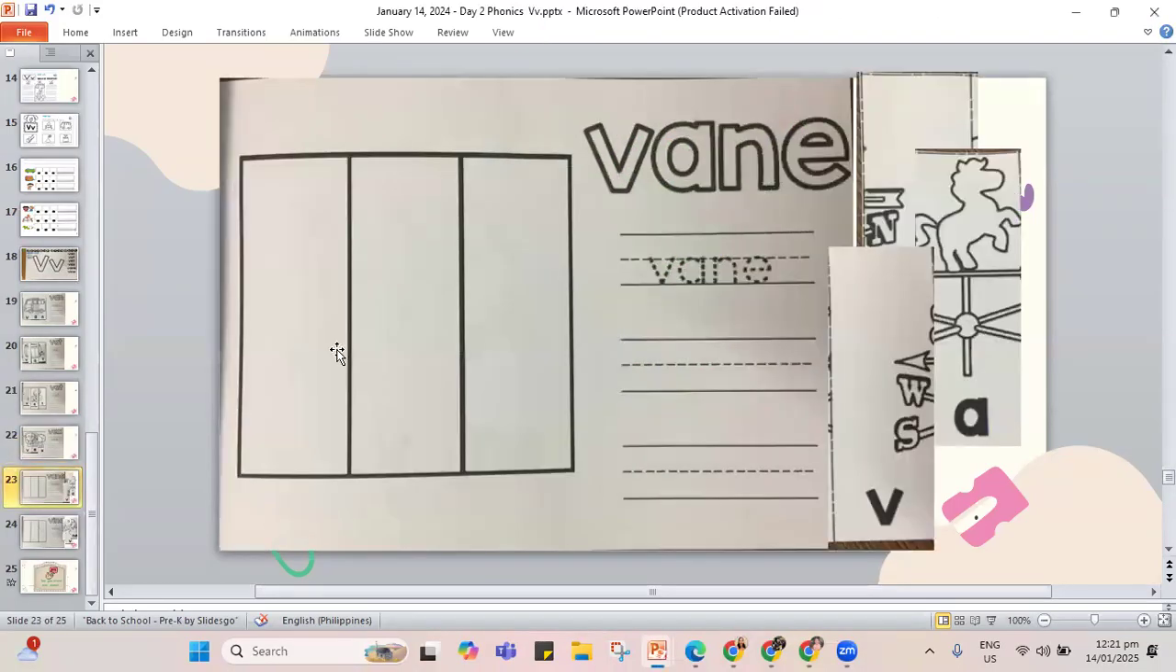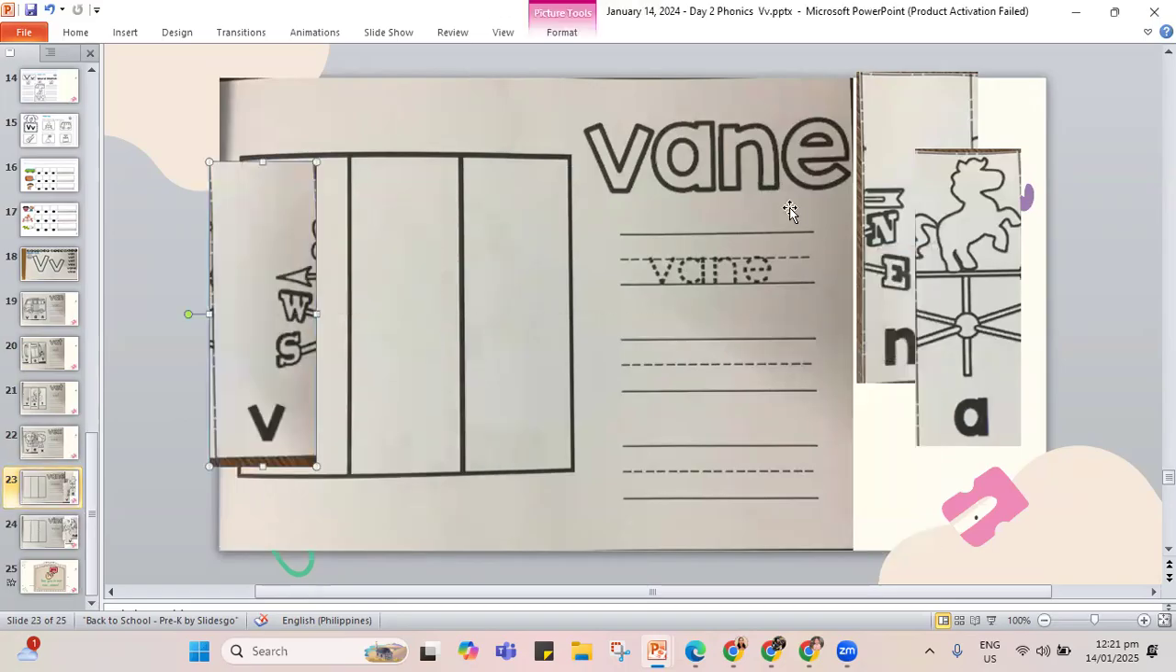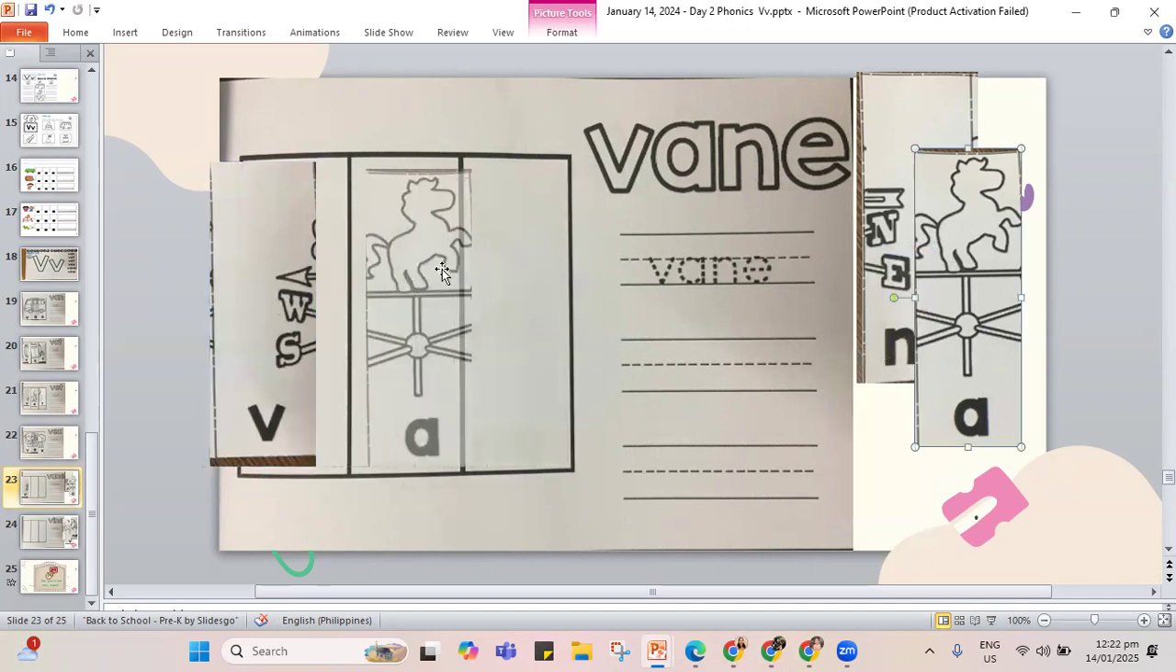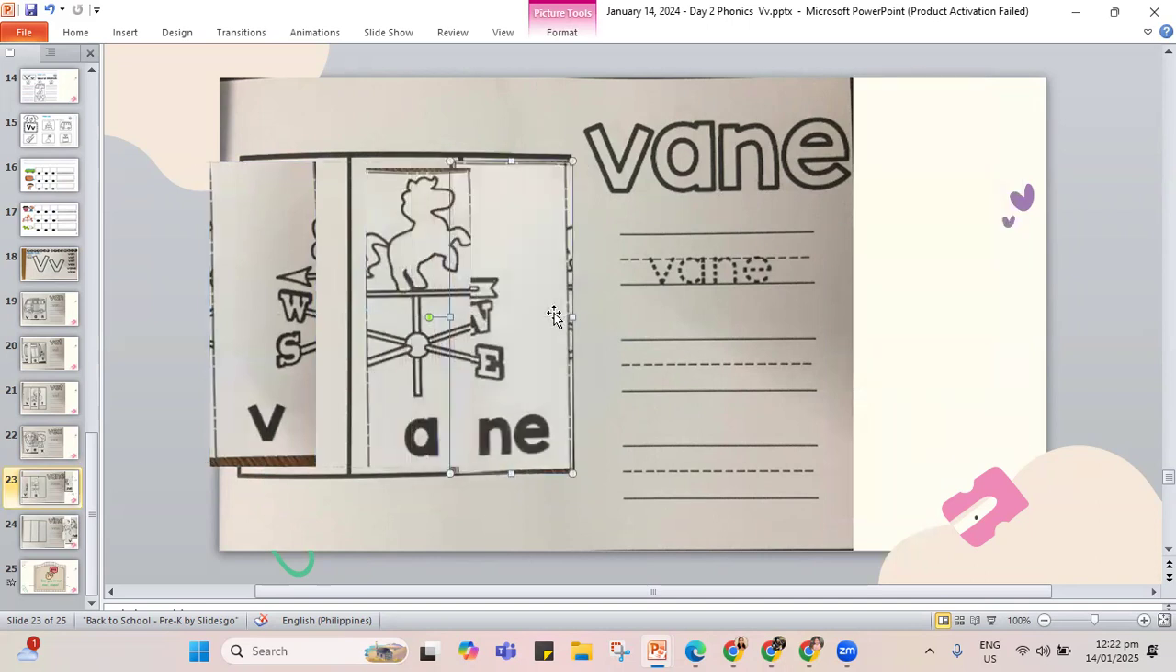Let's go to vein. Remember, the vein will move around. You have to check where the wind is coming from. V, A, N, and E for the word vein. Remember, sometimes letter E will not have the sound. It's a quiet E. But you have to write it down in the word vein. So let's spell it out. V, A, N, and the letter E, vein.